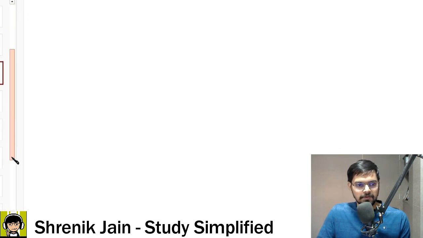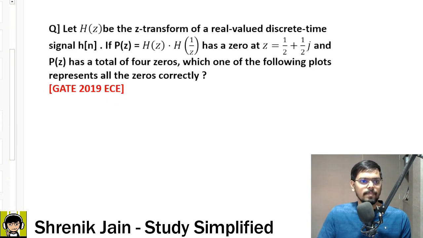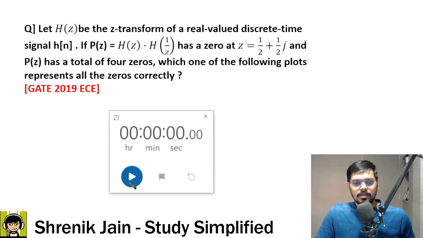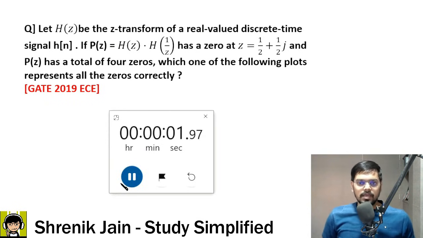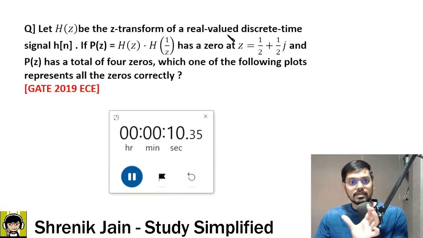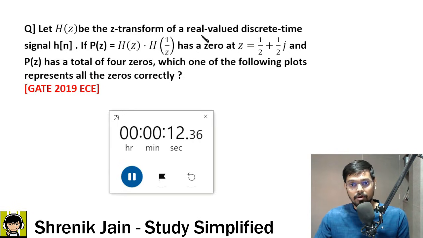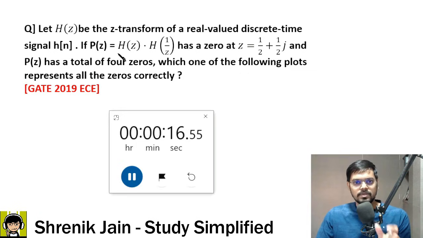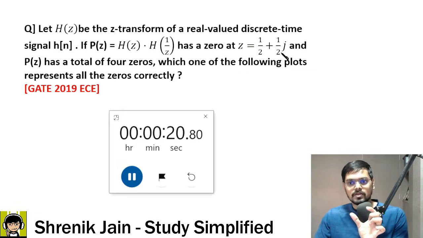So the next question is in front of the screen, check it out. Okay, from Z transform we have this question, GATE 2019 telecommunication, it is an MCQ question. First, write down the important points. Let H of z be the Z transform of a real valued discrete time signal h of n. Very important, real valued. Why, sir ji? Because further they are saying that P of z is equal to H of z into H of 1 by z has a zero at this position.